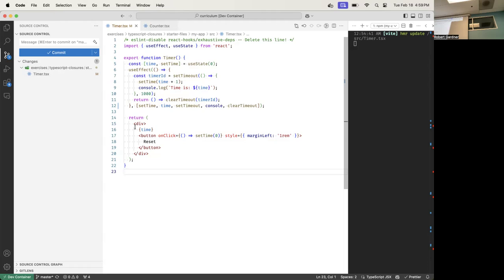So it says, okay, let me put the new value of the dependency in here, and let me then run a cleanup followed by the effect function. It says I already ran the effect once, so I have to run the cleanup. And then we're done with the use effect and we do the rendering. We're now going to render a 1. Good. Now we get to the end of our render function.